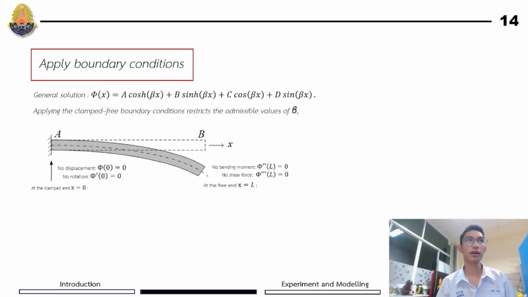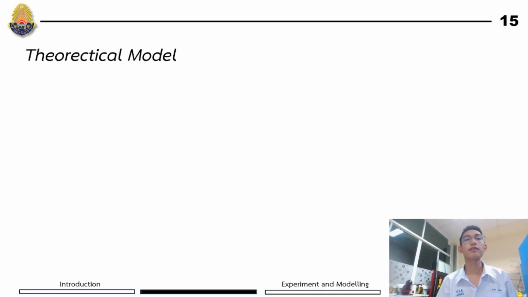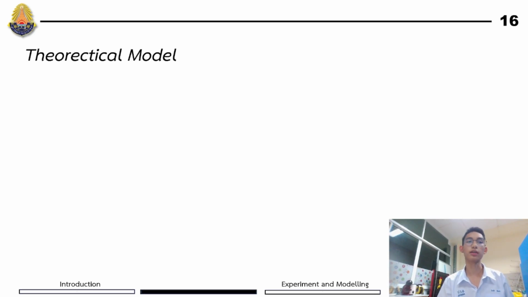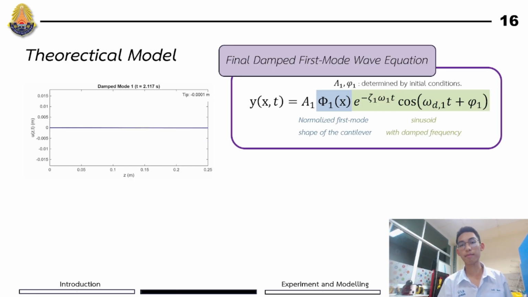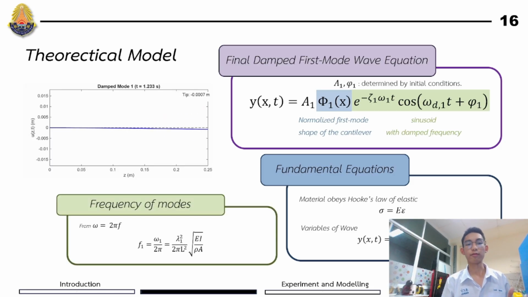We generalize the spatial function so that we can apply the boundary conditions to it, and this determines the value of the beta constants. These conditions lead to the characteristic equation, which has a discrete set of solutions. For the theoretical model, we have approached it with the Euler-Bernoulli beam equation with damping, the spatial ODE and temporal ODE. We have now obtained the final damped first-mode wave equation, and we can find the frequency of the mode from the angular velocity and frequency relationship.